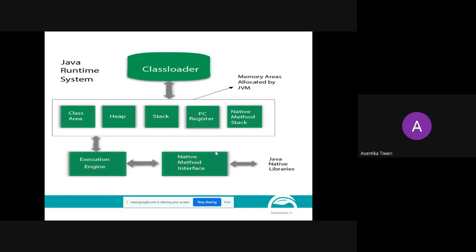Now, what are these two things? Can anybody tell me what is JNI and Java native libraries? See what happens, I tell you. Sometimes if you write a Java program, all the functionalities cannot be accomplished using the Java language. So we might require the support of some other programming languages also.